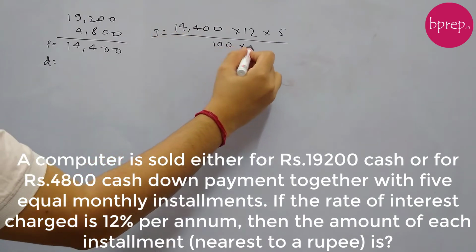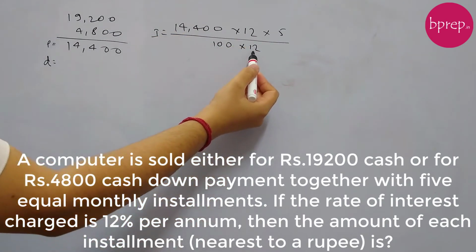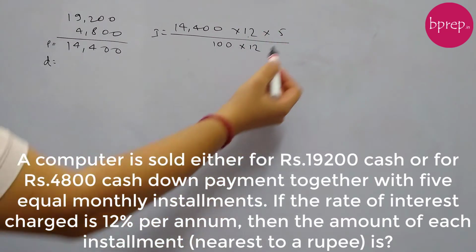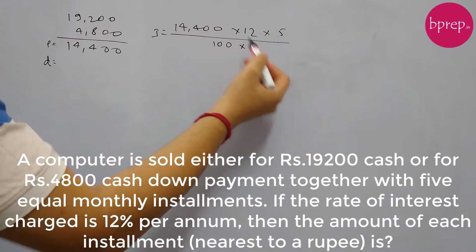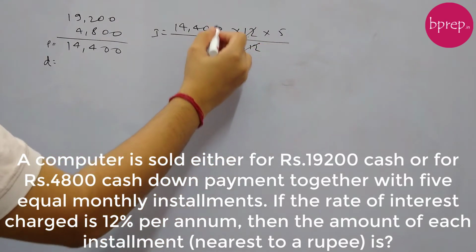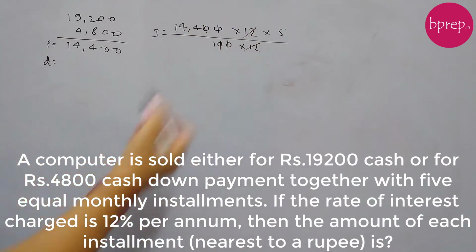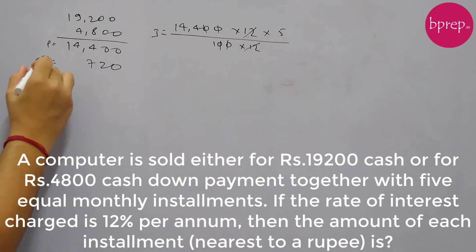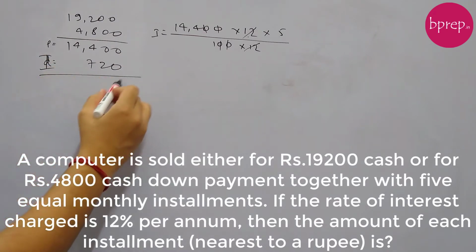so 100 into 12. We have to divide it by 12 because this rate is per annum and this 5 is months. So we need to convert this 5 months into years. So we have divided by 12. So this is 144 into 5, 720. So this interest is 720.